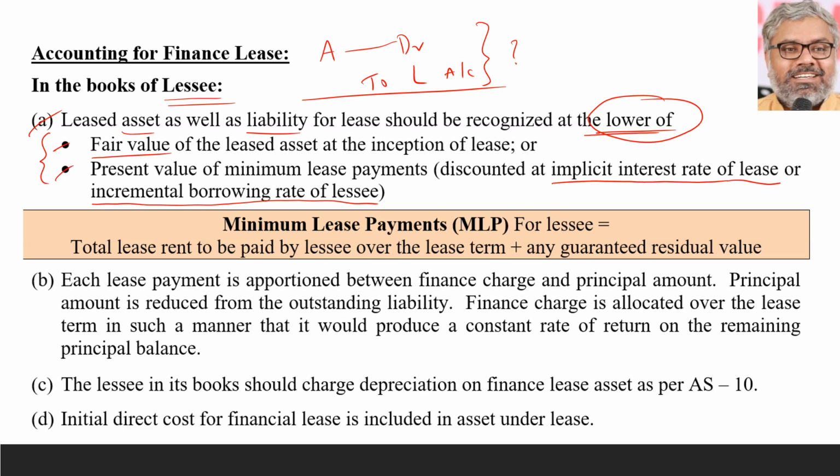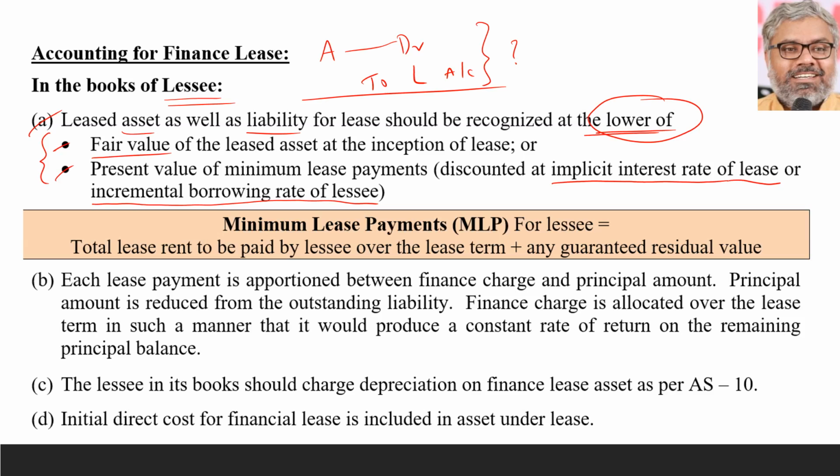But if it is given already, then that is the rate we have to use to discount what? Minimum lease payments. Once we have minimum lease payments, those lease payments have to be discounted using that implicit interest rate of the lease or the incremental borrowing rate, as the case may be. Any one of them can be used. But first priority is definitely the implicit interest rate of the lease. If that is not available, then the incremental borrowing rate of the lessee also can be taken for discounting the minimum lease payments. Then naturally the question comes, what is the minimum lease payment for the lessee?